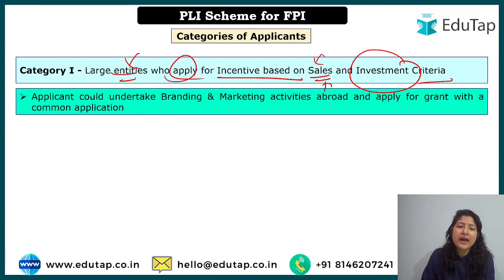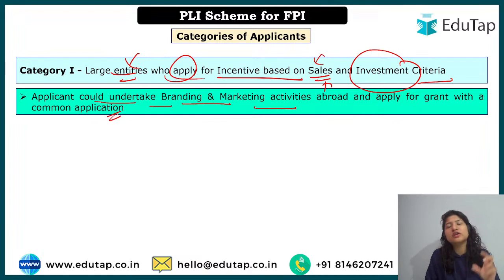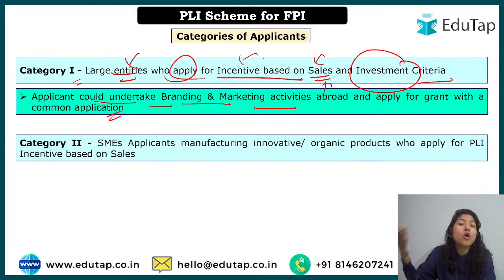And here, in fact, the applicant could undertake branding and marketing from the same application. What does it mean? For the different criteria, the three components we have studied, we would normally have to give different applications. But if you belong to category 1, the large entities who want incentives based on sales and investment criteria, and they want it for branding and marketing also, they can apply for the grant from the common application. They don't have to fill different applications, right? Because these are the different components that we are talking about.